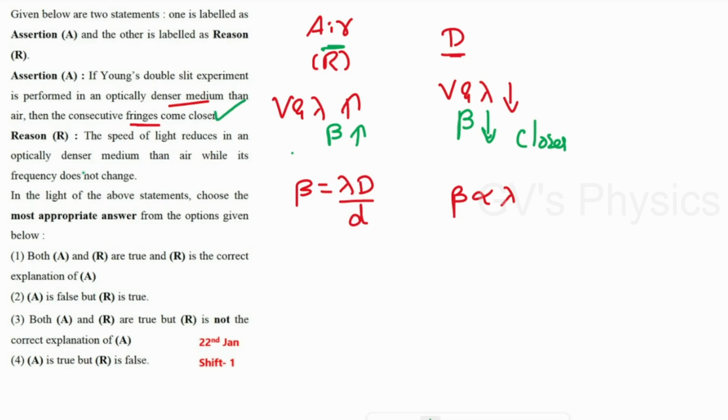Coming to the reason: the speed of light reduces in an optically denser medium than air while its frequency does not change. So the reason is also correct. When the light travels from air medium to the denser medium, wavelength and velocity will change, because velocity is directly proportional to wavelength, but frequency remains constant. So we can check the option: both assertion and reason are true, and reason is a correct explanation of assertion. So option 1 is the right answer.